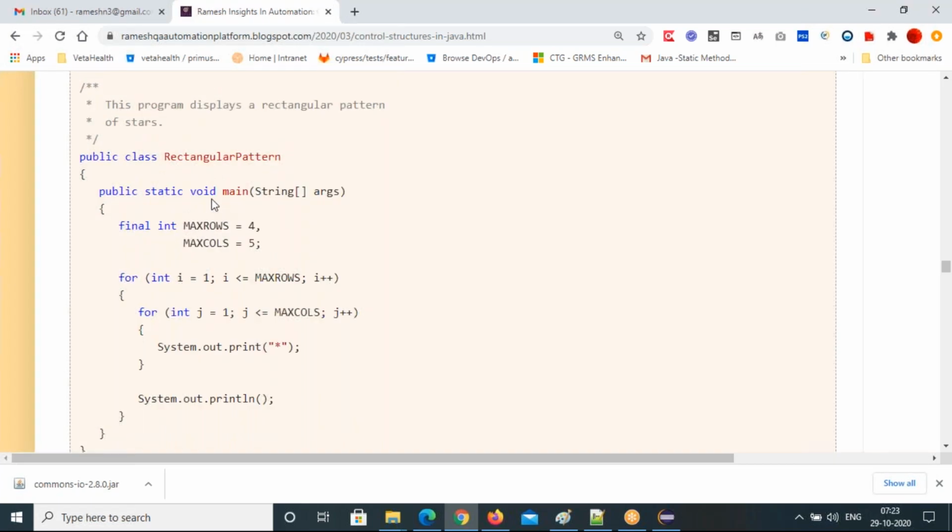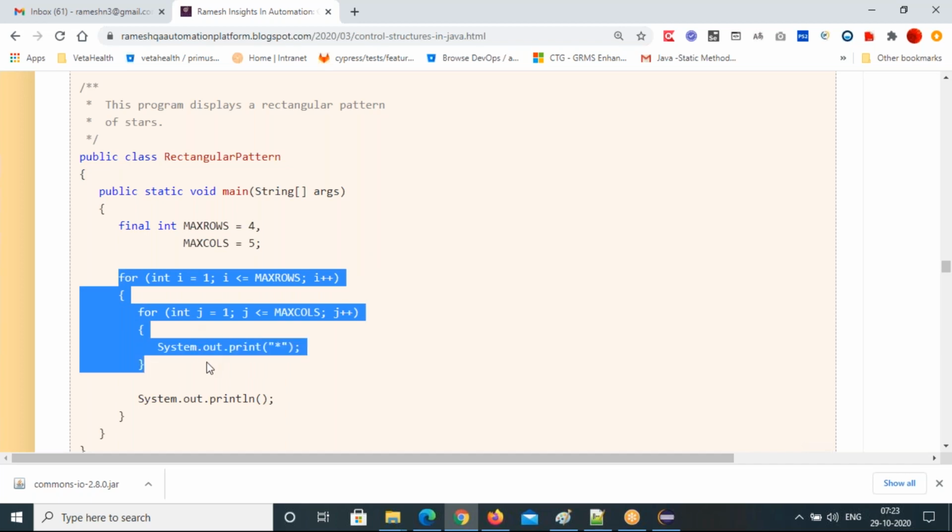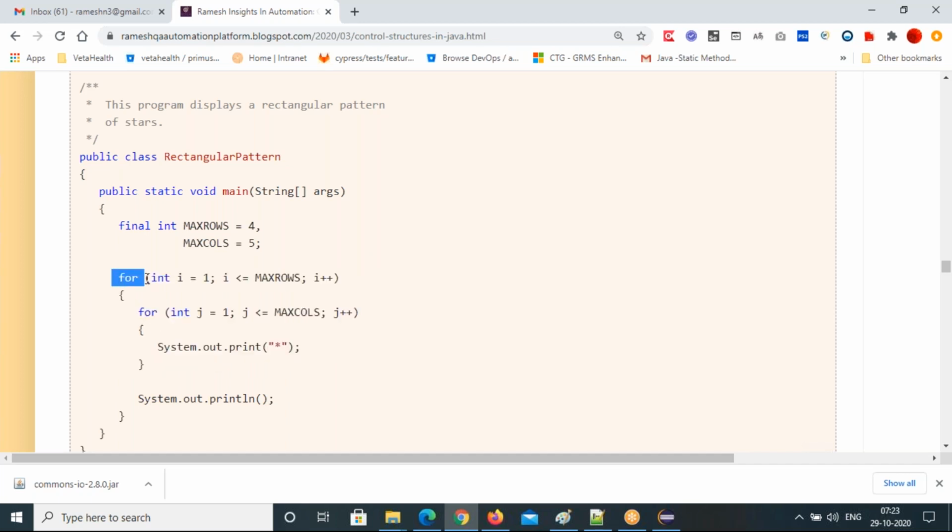And now I want to print a rectangular pattern. How can you print a rectangular pattern? I want 4 rows and 5 columns, that means rectangle stars I want to print. How can you print that? This is possible only with nested for loops. See that: for int i equal to 1, i less than or equal to max rows, i plus plus.